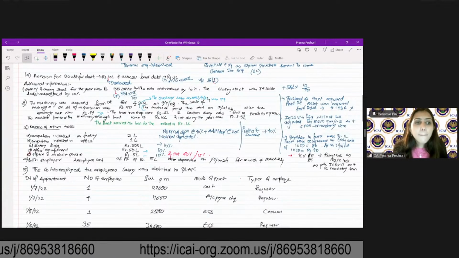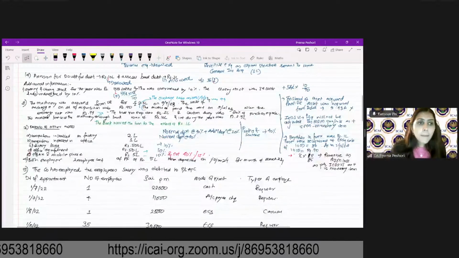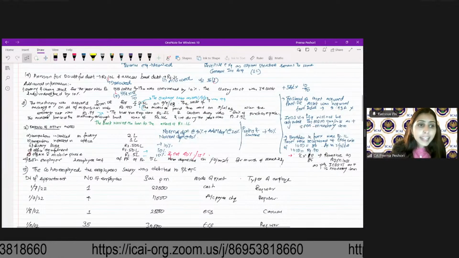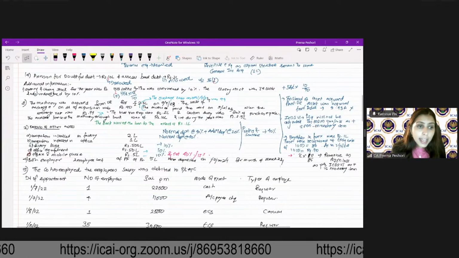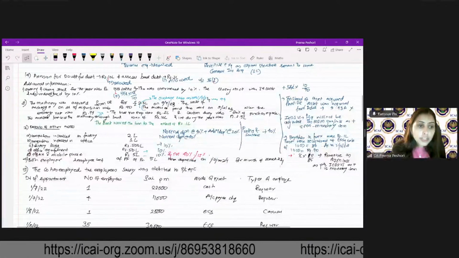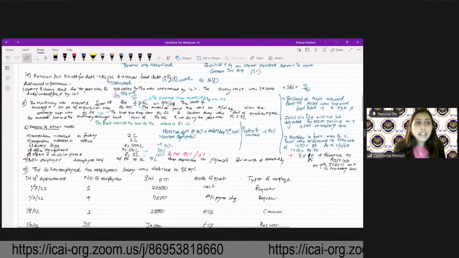So the employer contribution has to be allowed as deduction as per the due date of the return under 139(1).